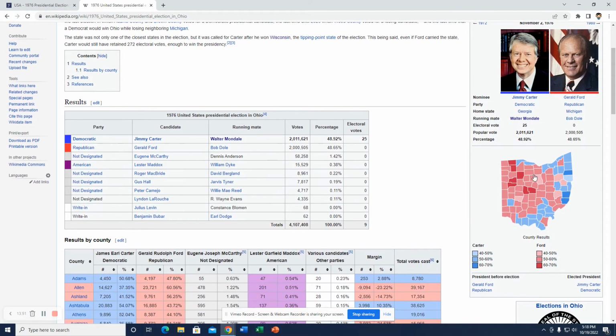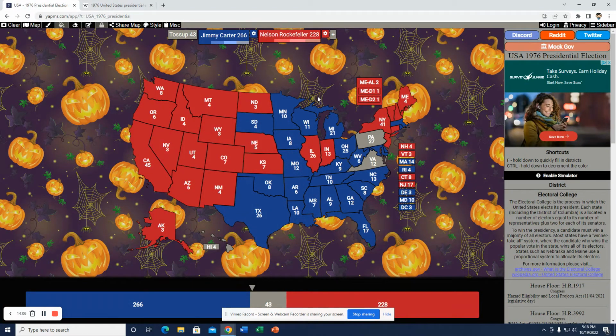0.27 actually, but Carter did good in the northeastern part where it was typically a more Democratic stronghold. More working class area of the state. It did good in southern counties. Ford did better elsewhere. Carter, like I said, doing good in northeastern and southern part of Ohio. I think he would win against Rockefeller here, due to, like I said, the economy being a big issue and Ford's part of Nixon.